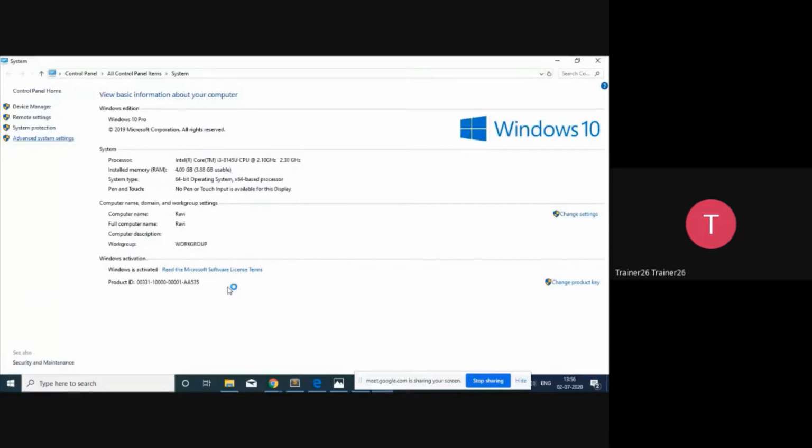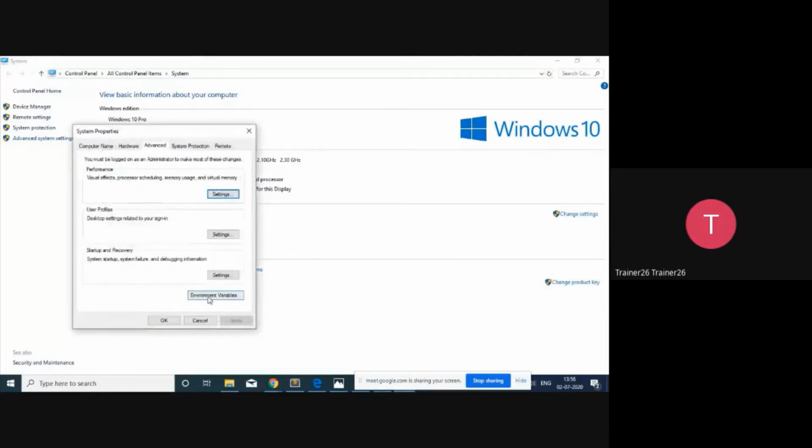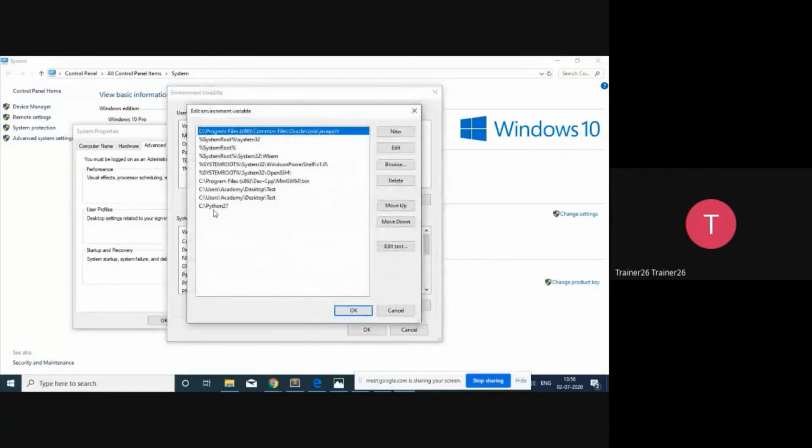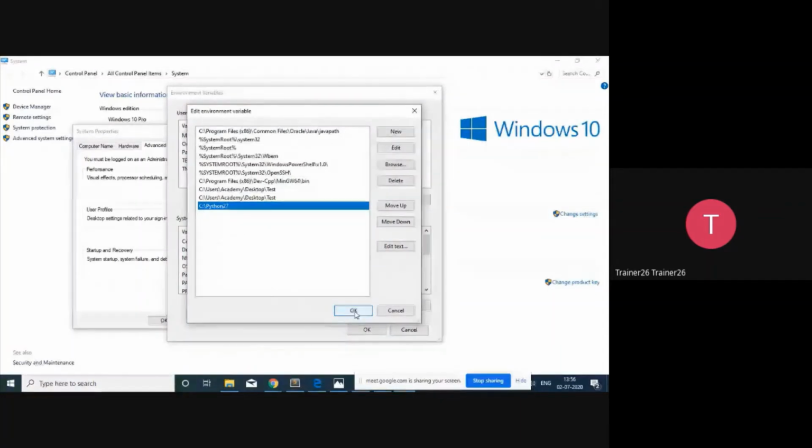So I'm going to click on it, and then after that I'm going to go to the environment variable, and in the path I'm going to edit, and here I'm going to add it. So already by default I added it, so that path is available. So the first job is to download the software, then install it, Python 2 or Python 3. When you download and install, you have to check the box of add the path. Otherwise, you have to again manually add the path, the same way, of that folder also. So I have added the path.